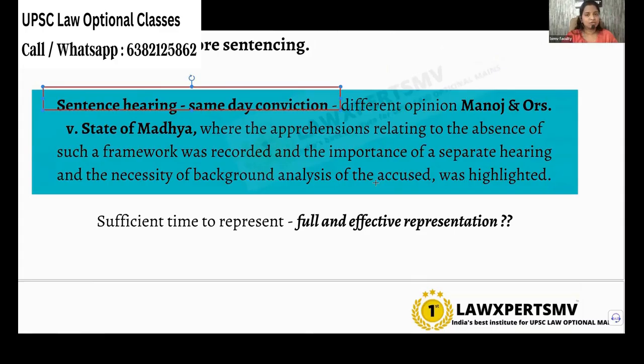So sentence hearing must be given. Same day sentence hearing is good. Today you declare someone to be an offender, and the same day you hear all the things he is trying to say, like I have done this because of these reasons, hear all the mitigating factors and pass the sentence. That's what they are telling.